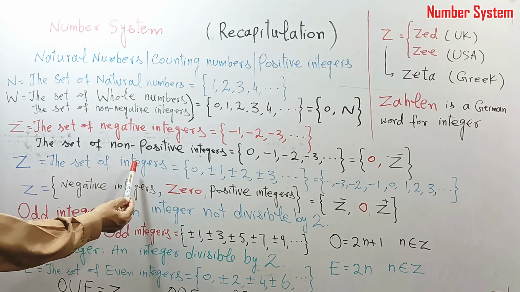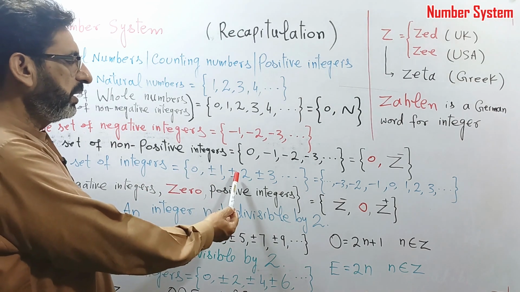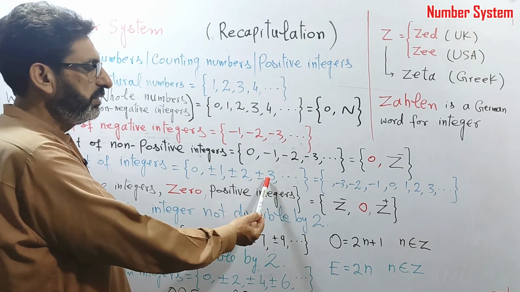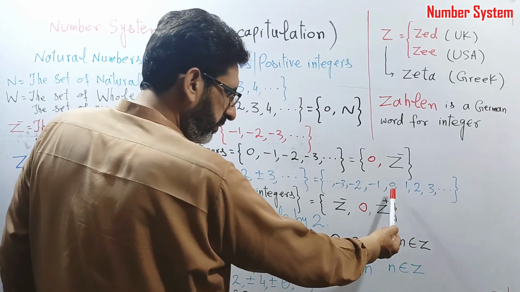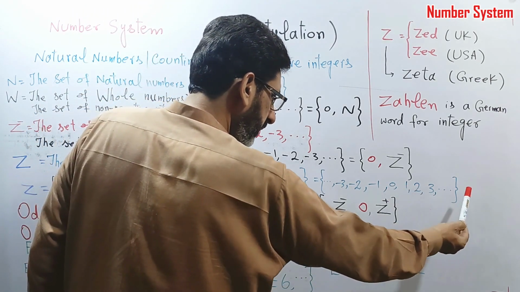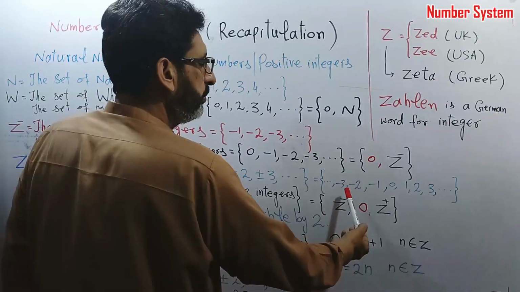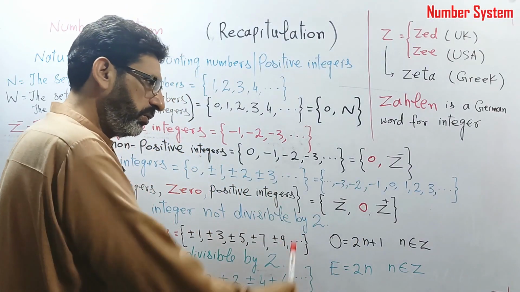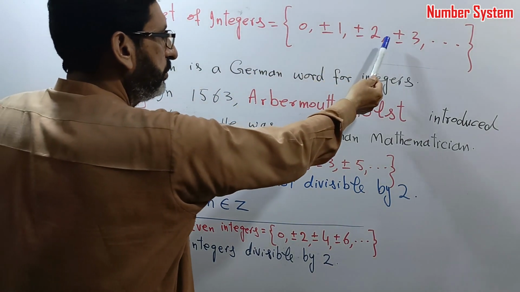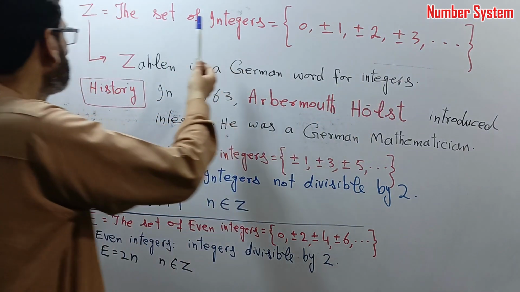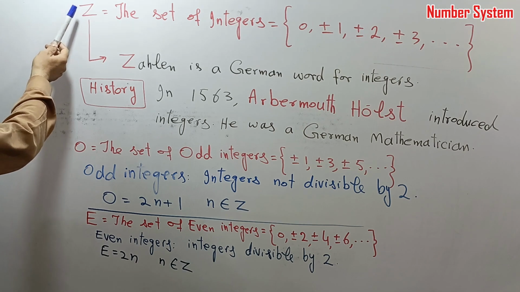The set of integers: 0, plus minus 1, plus minus 2, plus minus 3, and so on. Or we write it in this way: 0, 1, 2, 3 and their negative counterparts on the left side, -1, -2, -3, and so on. The set of integers is denoted by the letter Z.